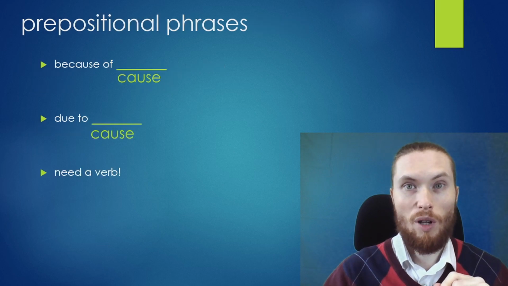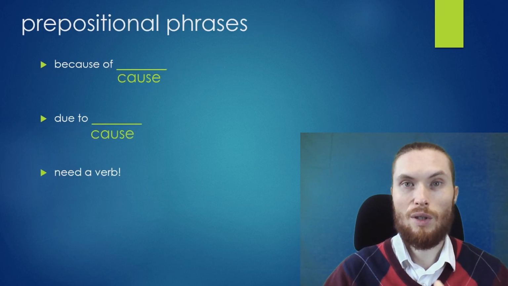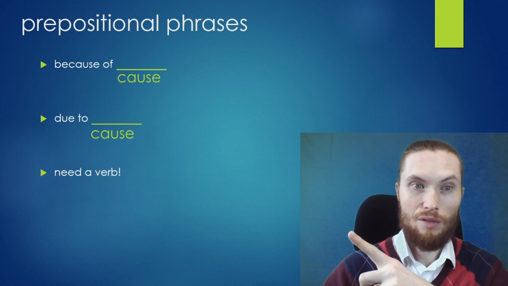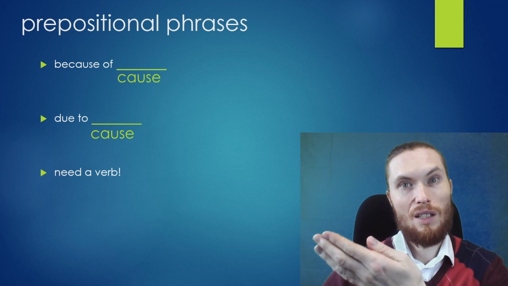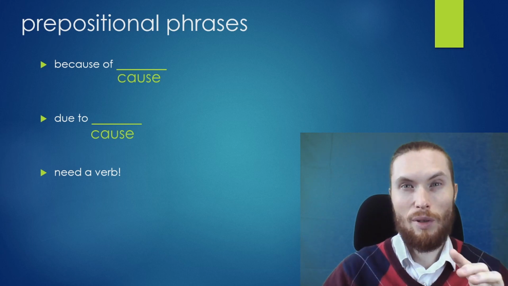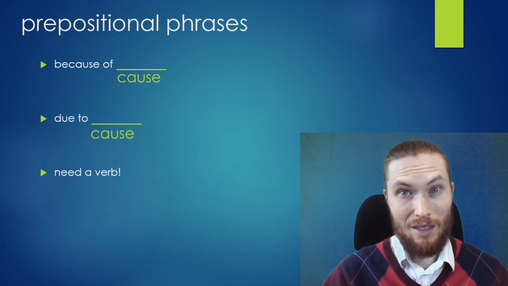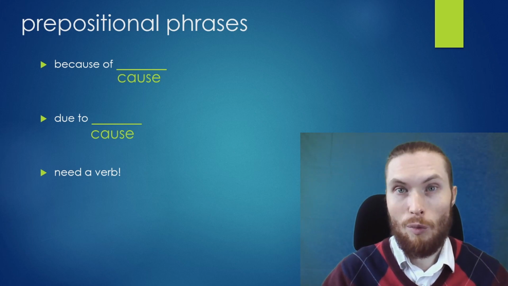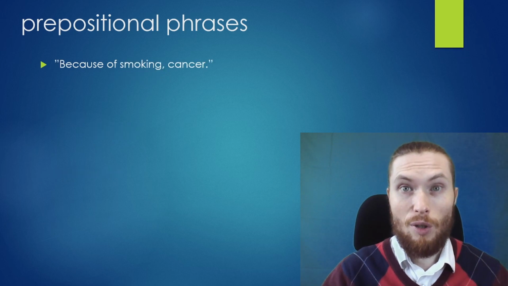Now let's talk about the prepositional phrases. So here's how they work. Because of and due to, the cause immediately comes after. But one important thing about these prepositional phrases is that to make a complete sentence, we need a verb somewhere. So let's look at an example. Because of smoking, cancer.